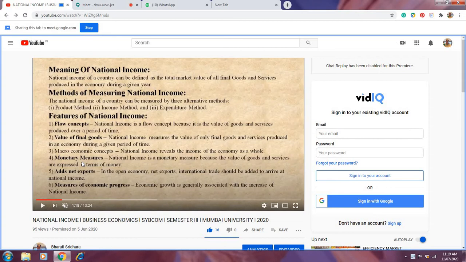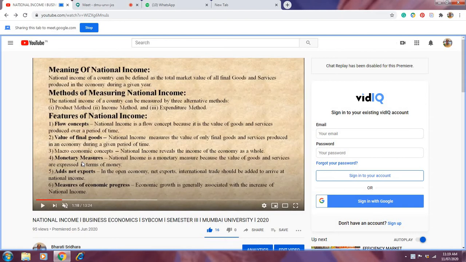Most goods and services pass through a series of production stages before reaching the market. Right? There are so many things happening. Say, for example, if you want to buy a dress, before that dress comes into the market, there are so many stages. The producer has to get the cloth, then it has to get stitched. There are so many stages before reaching the market.